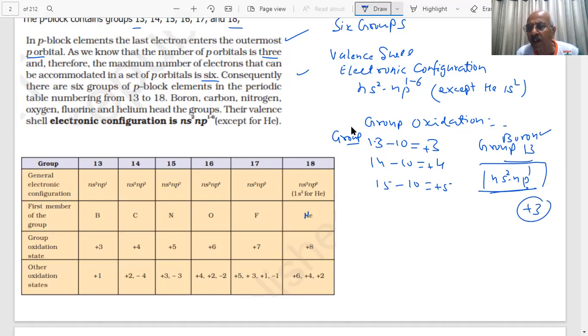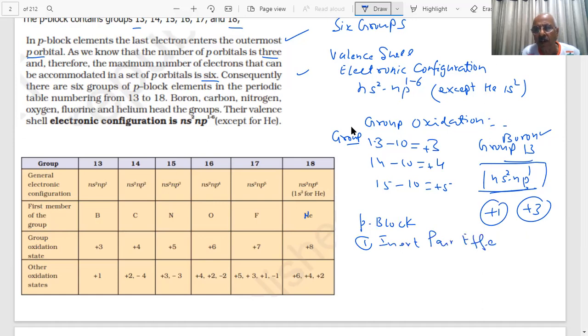If these do not take part in bonding, then plus 1. So plus 1 and plus 3 are basically expected. Which oxidation states are shown and which are stable will be discussed. But one important factor in p block elements will be the inert pair effect.